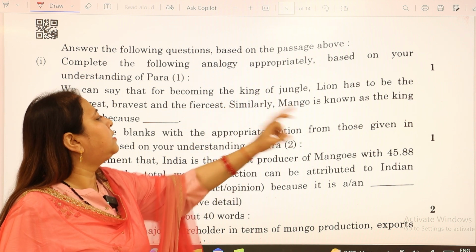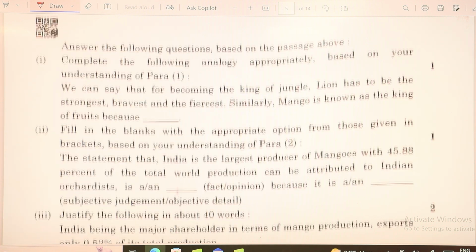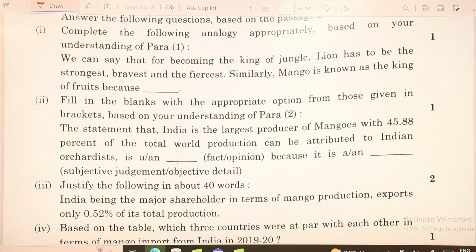Similarly, mango is known as the king of fruits because, now we have the answer to it. It is because of its exceptional taste, cultural significance and numerous positive qualities.